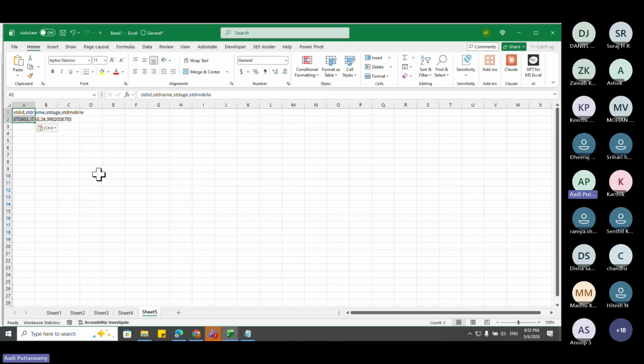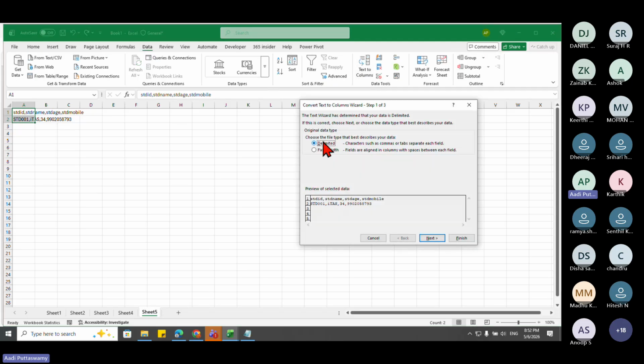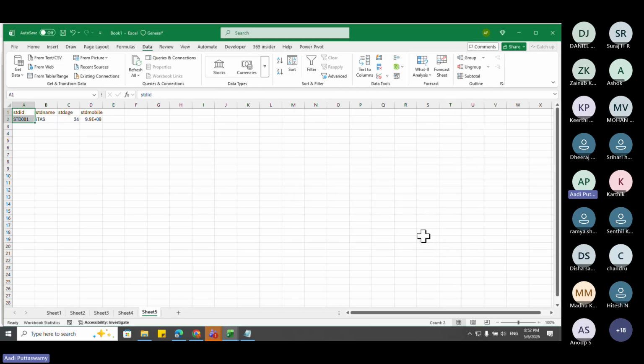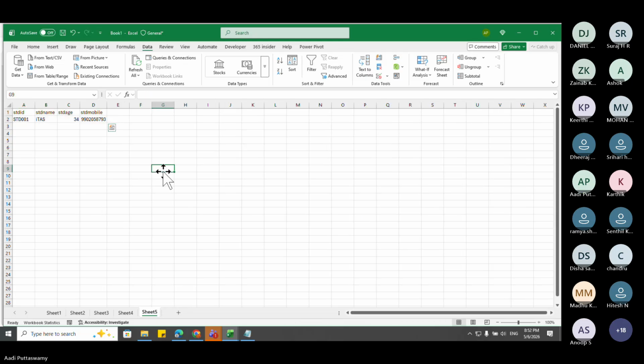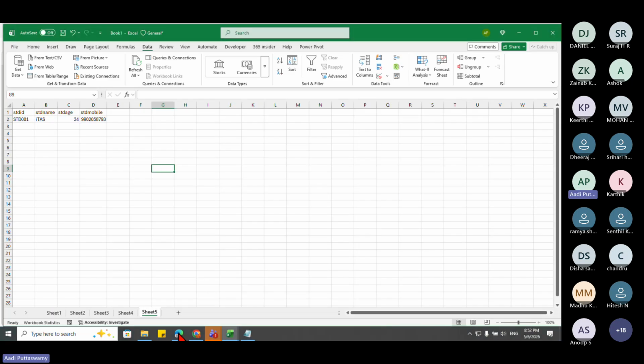Now how will I convert this into columns? I'll go to Data and here I have this Text to Columns and say it is Delimited. Next, I will take this comma separator and say Finish. See, now this is in different columns. So this is how we store the data in a text file, or say Notepad.